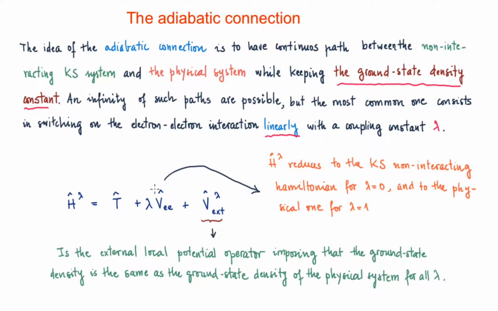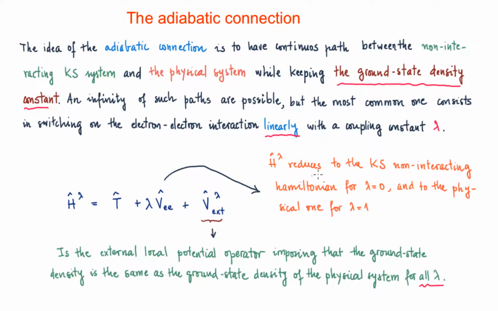And if we just consider these two contributions, the ground state density associated to that would be different. It wouldn't be constant. And we want it to be constant, which is going to be a key feature in order to apply this adiabatic connection. We have to add a new term, which is going to be lambda dependent. And this term is like an external potential operator imposing that the ground state density is the same as the ground state density of the physical system for all lambda. So of course that external potential is going to be lambda dependent.